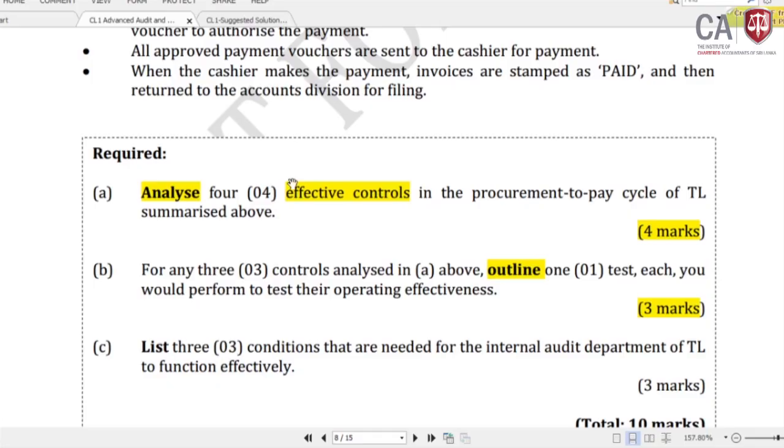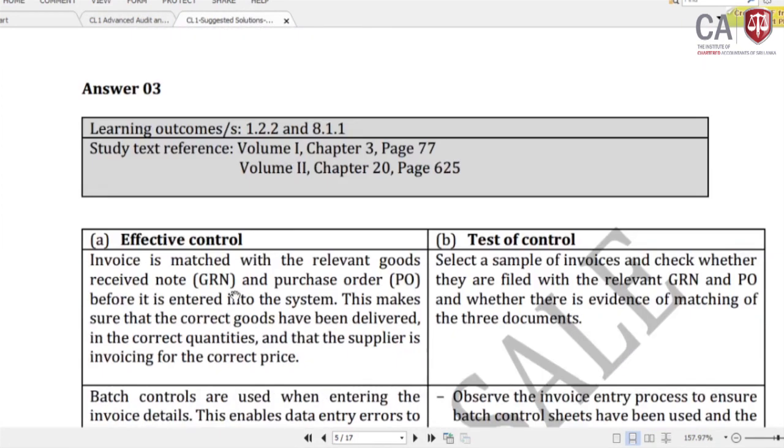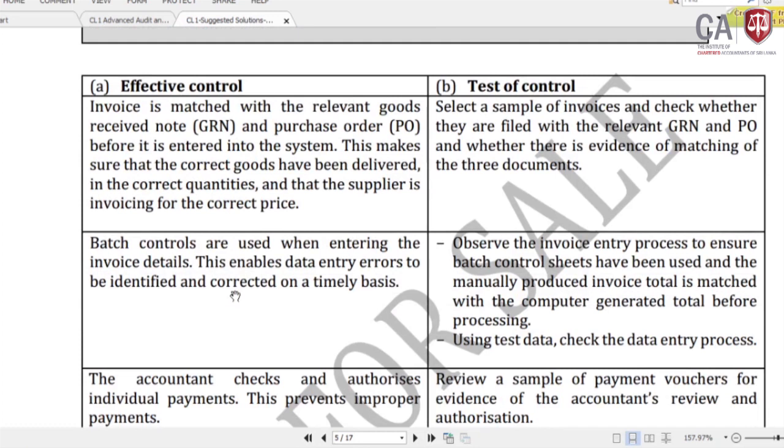So if you look at the answers given in the Sri Lanka suggested solution, you can see what I told you. Number 1, invoices are matched with the relevant goods received note and the purchase order before they are entered into the system. This makes sure that the correct goods are being delivered in the correct quantities and that the supplier is invoicing for the correct price. The test of control is to select a sample of invoices and check whether they are filed with the relevant GRN and PO and whether there is evidence of matching of the 3 documents. So select a sample and do it.